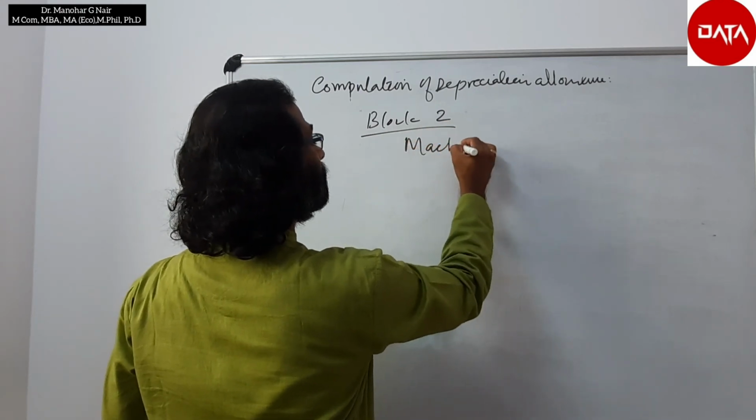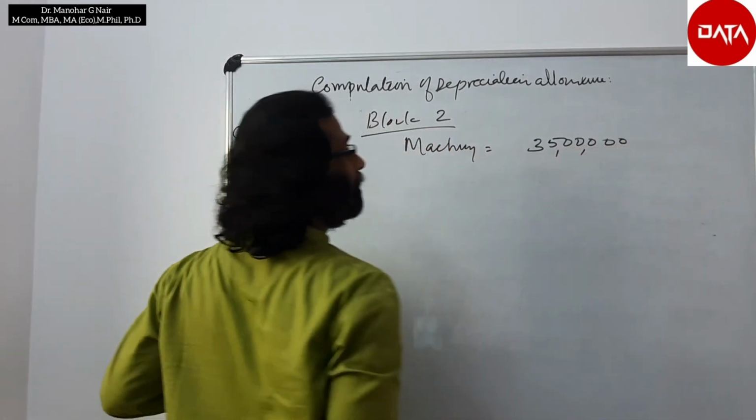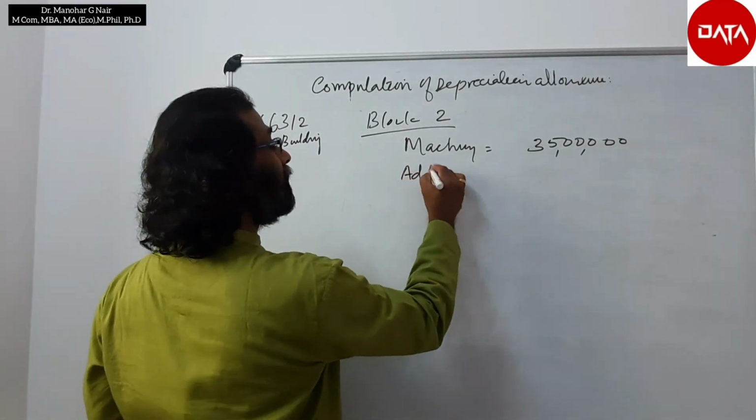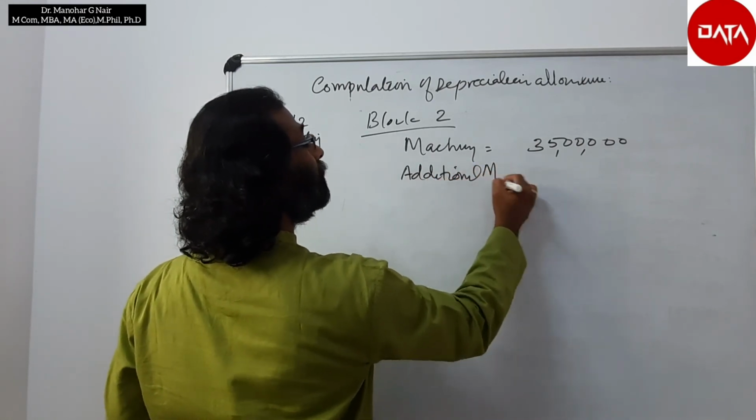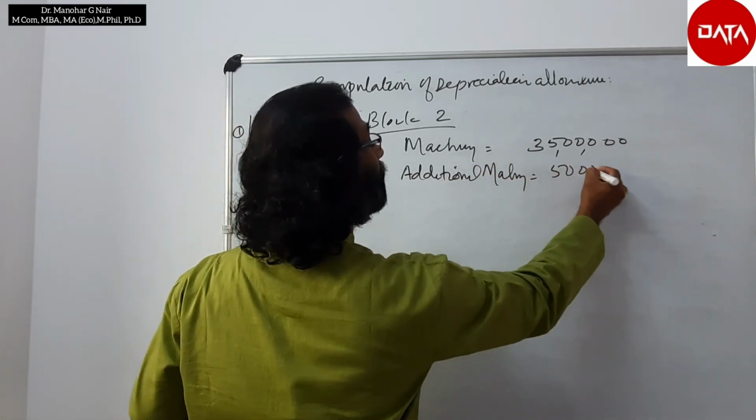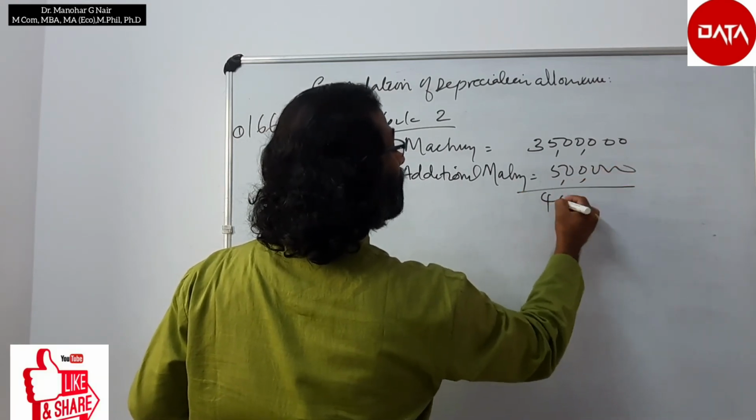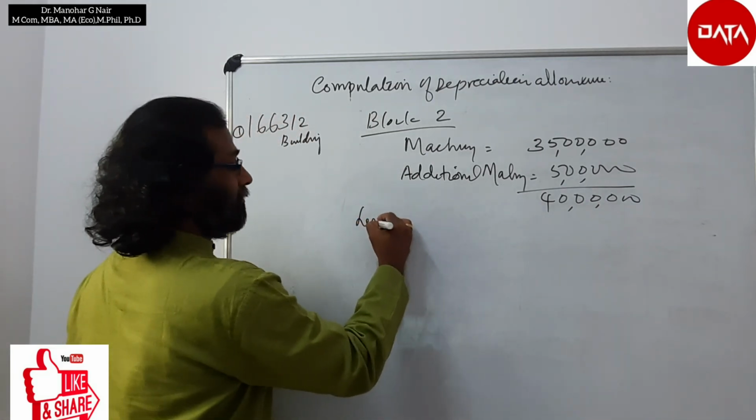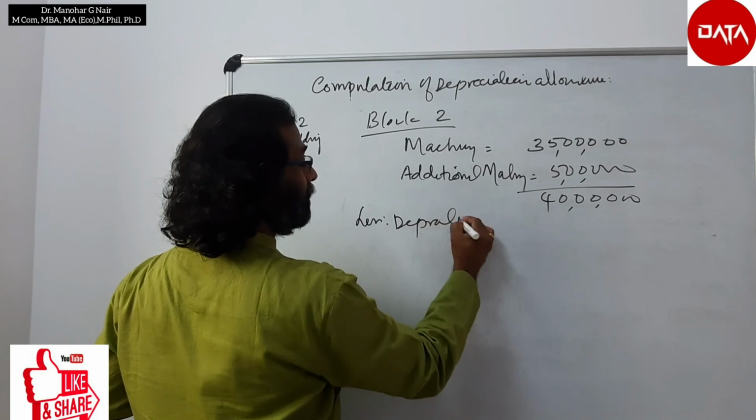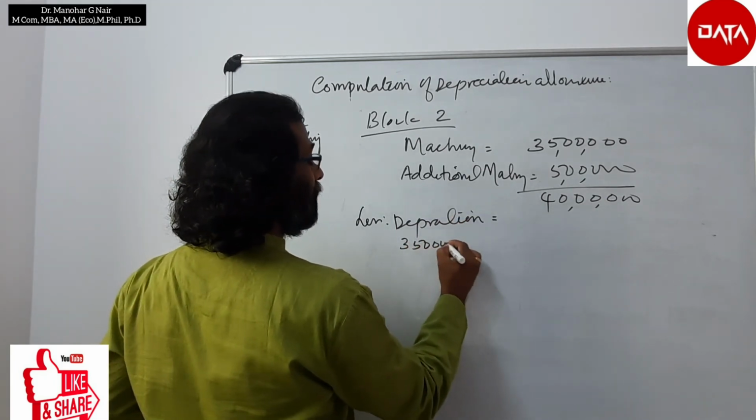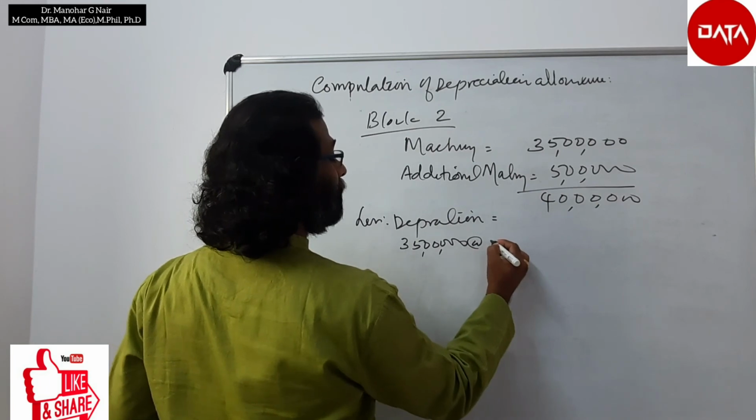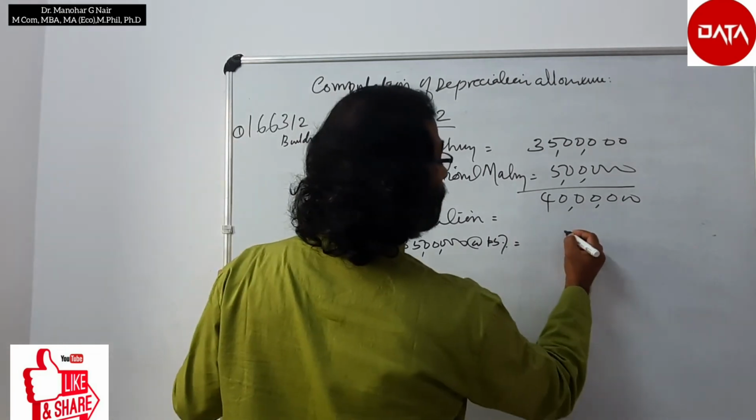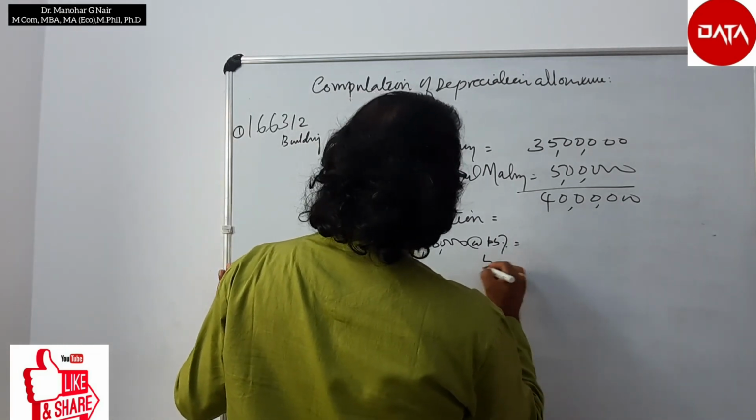machinery 35 lakhs. Machinery 35 lakhs. Additional machinery 5 lakh, 40 lakhs. Less depreciation, 35 lakhs at the rate of 15% is equal to 5 lakh 25,000.